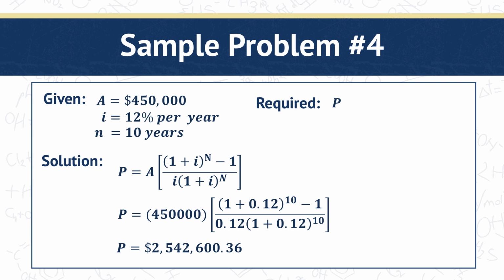So substituting these values, we get $2,542,600.36. Since we're looking for the present value, we have an additional multiplier in the denominator, 1 plus i raised to n. So again, if we're looking for the present value given annuity, we have an additional multiplier of 1 plus i raised to n in the denominator.